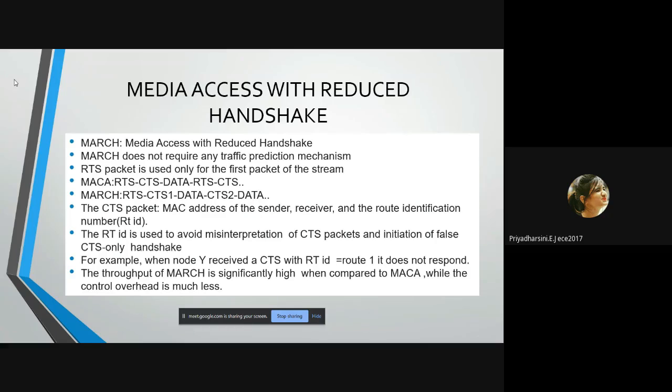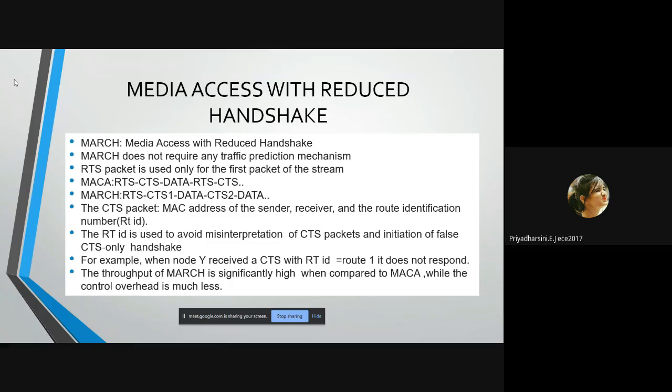It's nothing but MARCH. MARCH does not require any traffic prediction mechanism. The RTS packet is used only for the first packet of the stream. In case of MACA, RTS to CTS, CTS to data, data to RTS, RTS to CTS. In case of MARCH, RTS to CTS1, CTS1 to data, data to CTS2, CTS2 to data.